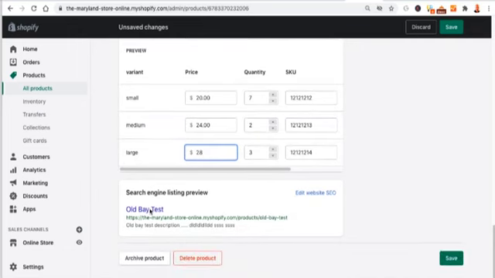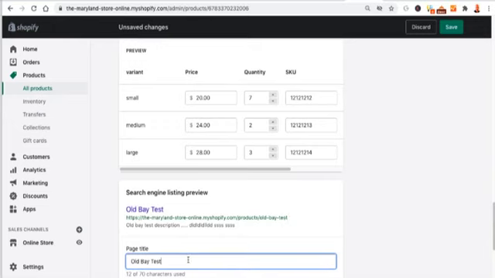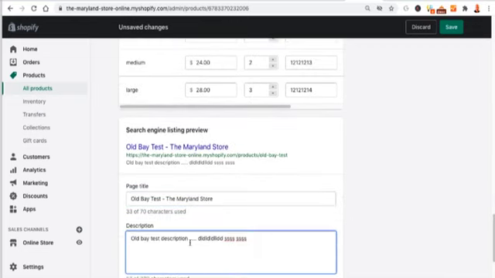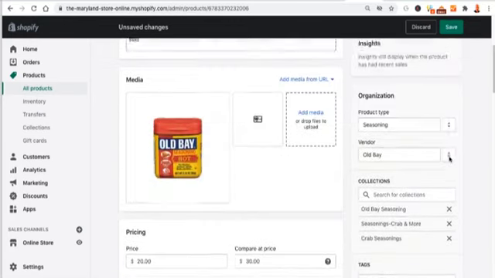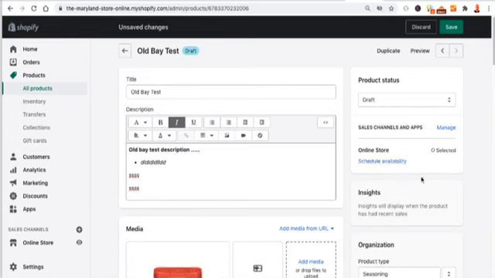So say, for instance, I don't like Old Bay Test, but I want it to say Old Bay Test dash the Maryland store. You probably want to go through and do that. And then you can control whatever the search engine sees with that short description there. So now I've covered all of those items right there. And notice you also have this online store availability, right? So it's online store. That's the sales channel where it's going to be.